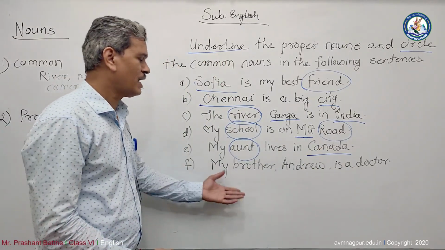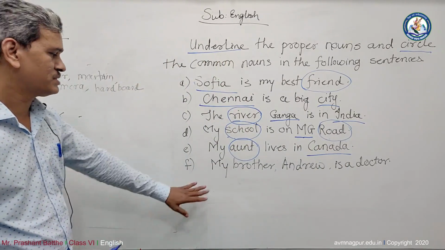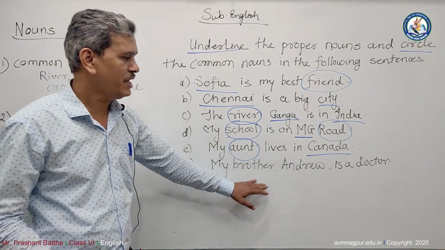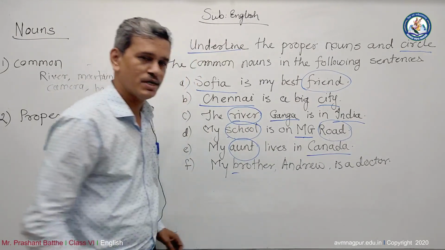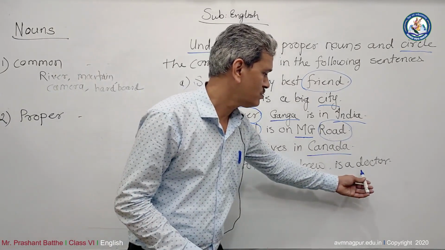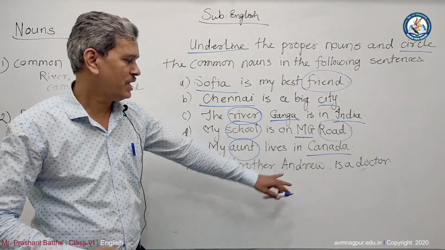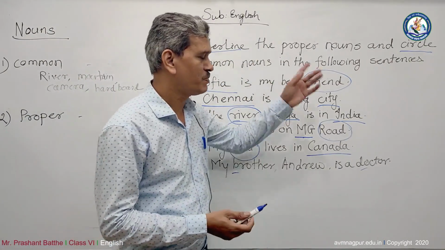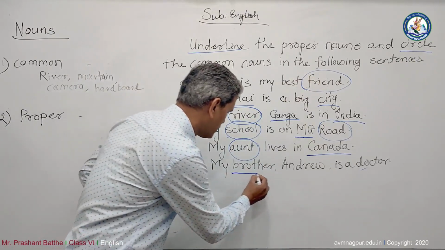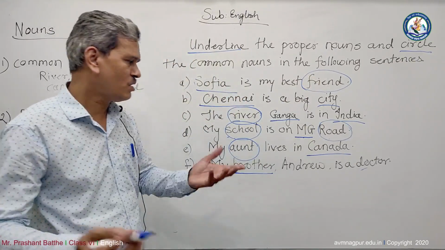My dear friends, the last but not the least, the sentence is, my brother Andrew is a doctor. Now, here, brother is a common noun, doctor is a common noun, and Andrew is the special proper noun, because brother is the common noun.